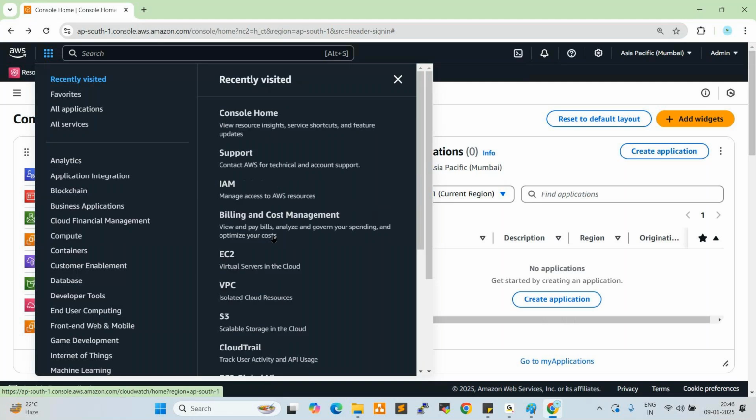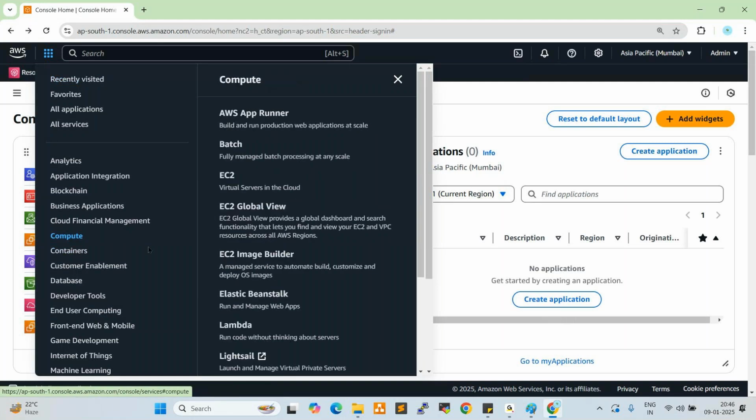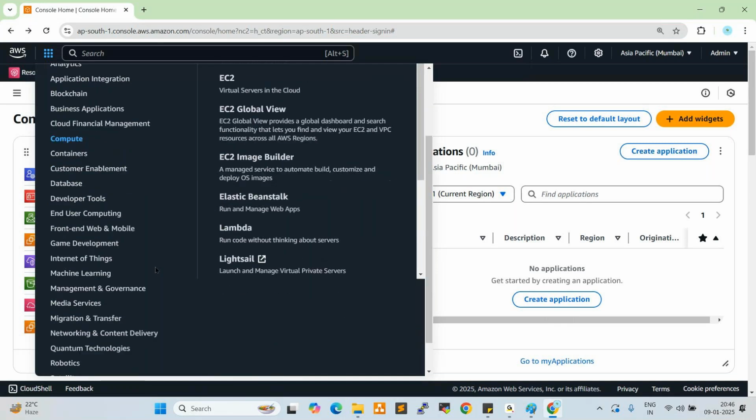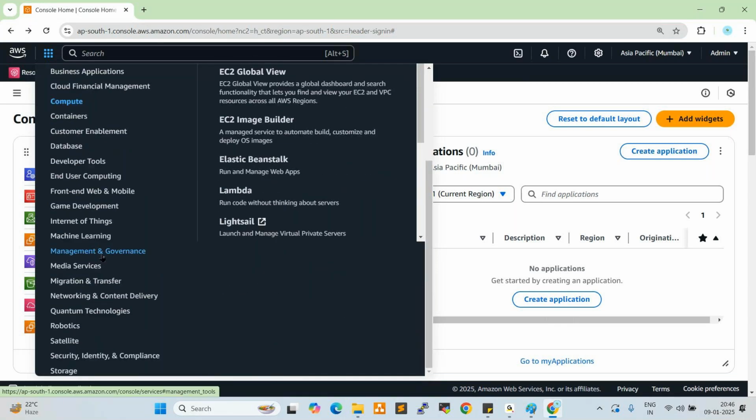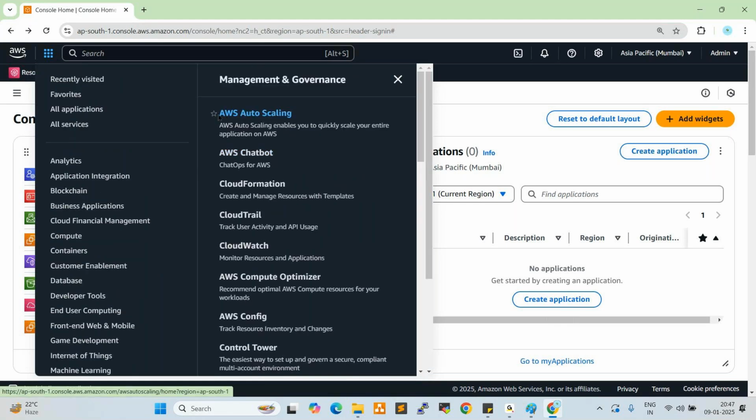So these are the compute services, important services. Next one is management and governance. Here we have AWS Auto Scaling. So what is auto scaling? What is scaling, anyone?